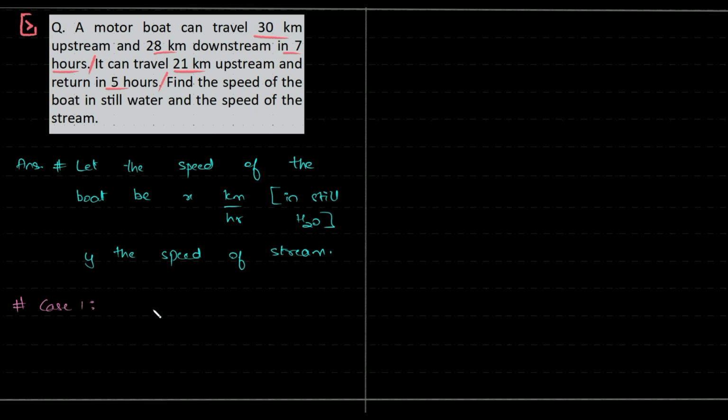Case 1, we have a boat can travel 30 kilometers up and 28 kilometers down in 7 hours. So we have the boat going up and down. In this particular case itself, we have two different cases. 30 kilometers upstream, and then he's coming down 28 kilometers, and this is 7 hours, right? And case 2 would be, again, see to that you draw a rough diagram, that's enough. But yeah, we have to draw.